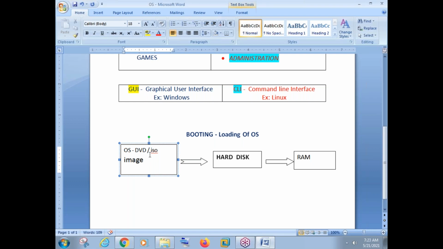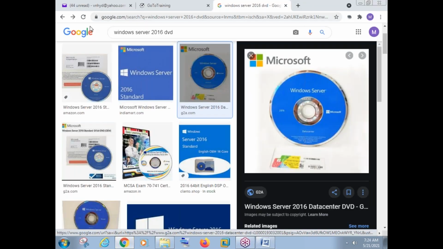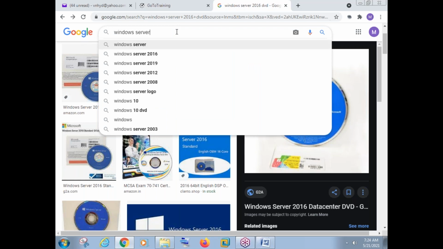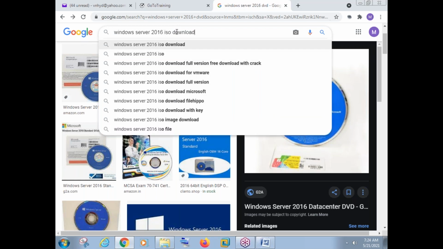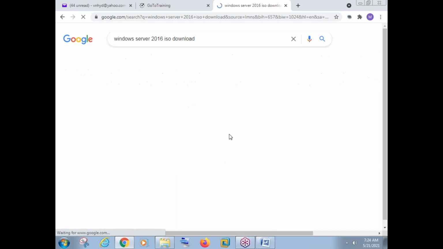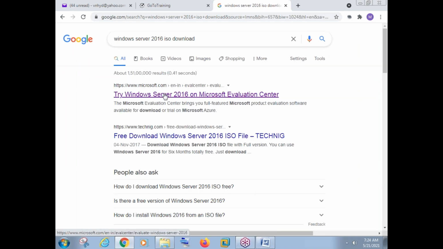Okay, so for the last 4-5 years, it is very easy for us to download the operating system as ISO image file. How to download? Let us see again. We need to go to Google and just say Windows Server 2016 ISO image. It will redirect you to the Microsoft website. So click on this Microsoft website.